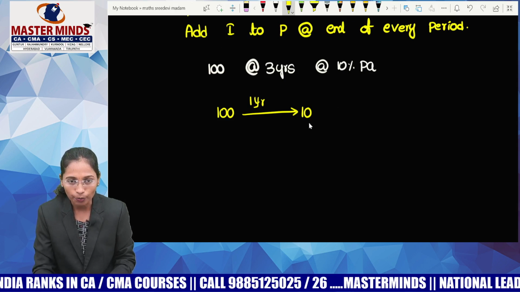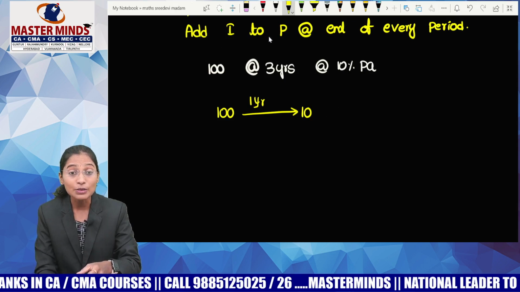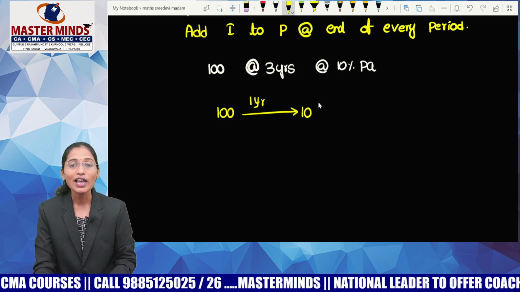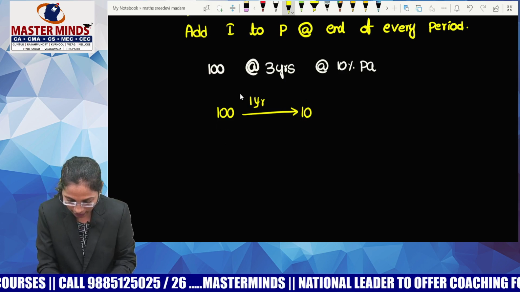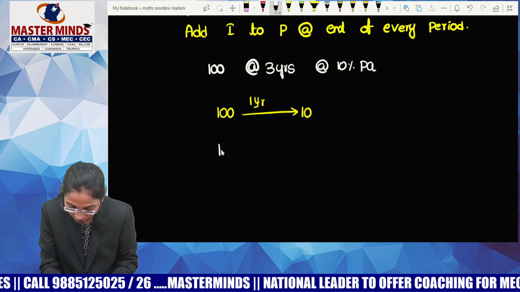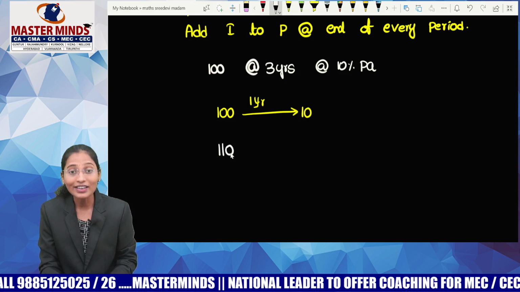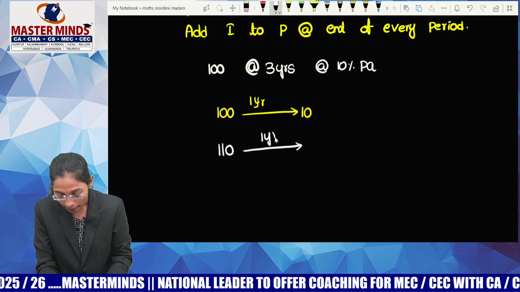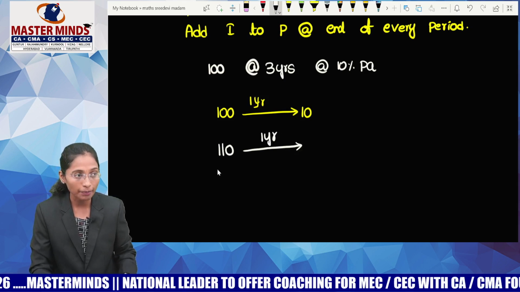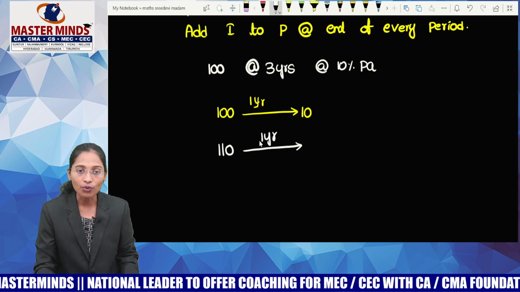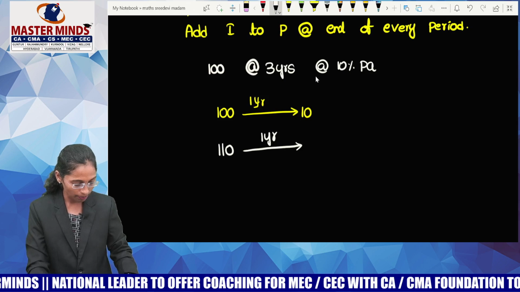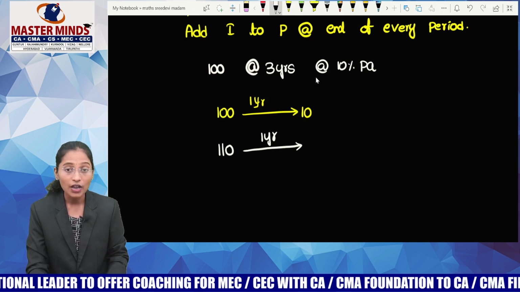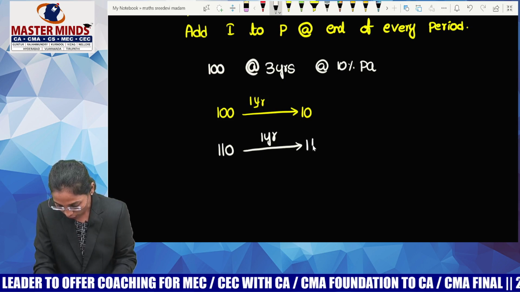Now, look at the meaning of compounding, adding interest. What is my interest? 10 rupees. This should be added to principal when? At the end of every period. My period is per annum, no? So I'll add this interest to the principal. So my new principal will be 110. Again, I'll calculate the interest for 1 year by using PTR by 100. Principal 110, time duration 1 year, rate of interest 10%. Please calculate that. 110 into 1 into 10 by 100. And we are getting 11 rupees.